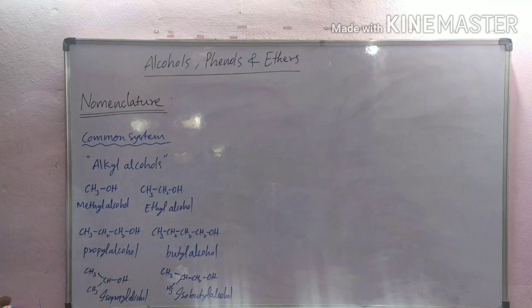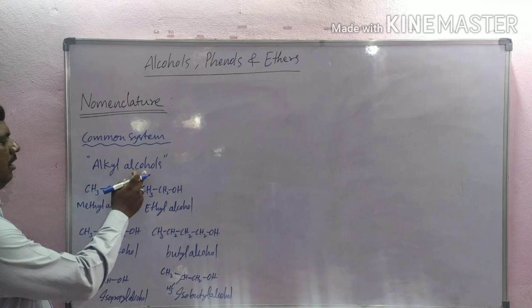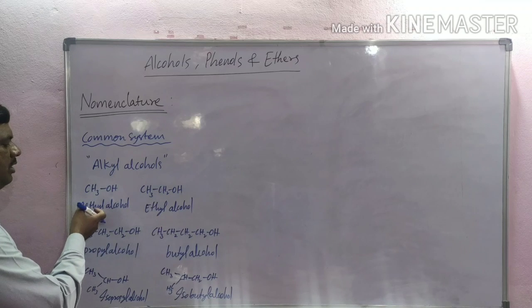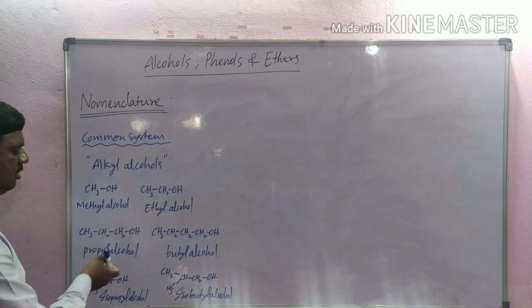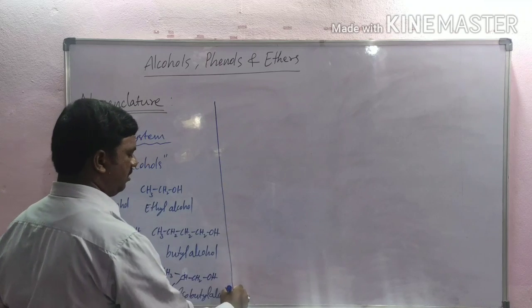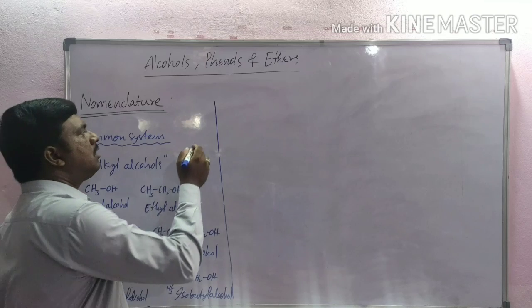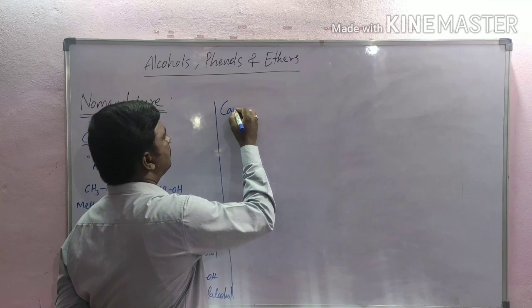These are common names of alcohols. In this common system, alcohols are named as alkyl alcohols. For example, methyl alcohol, ethyl alcohol. These are examples for alcohols in common system. Next, carbinol system.